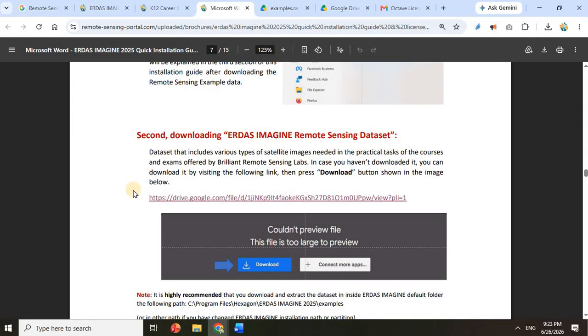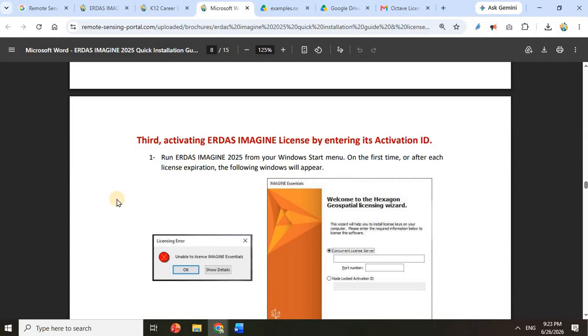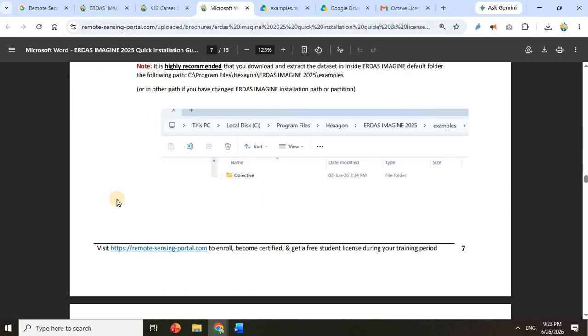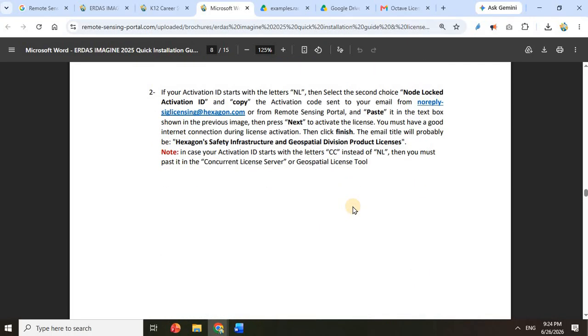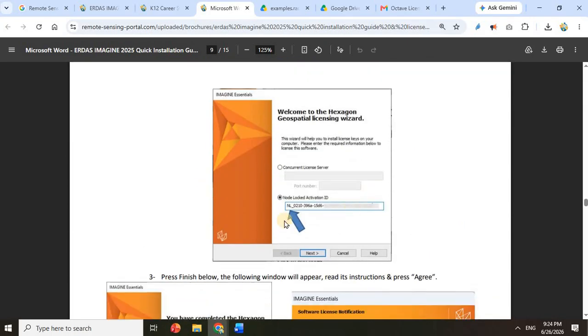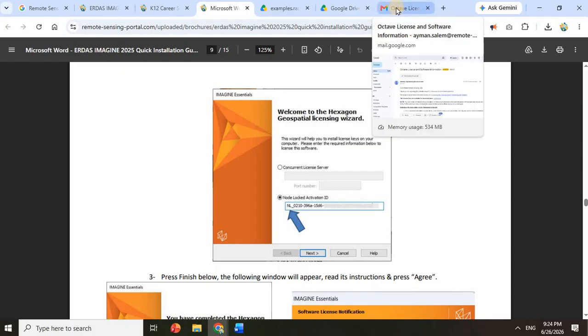Okay, now after you follow this instruction and install ERDAS Imagine, when you run ERDAS Imagine from the start menu, you will be asked to paste the license or the activation key. On this screen, you will paste the activation key and press next, then ERDAS Imagine will work. But how do you get the activation key? You will get the activation key from our email.